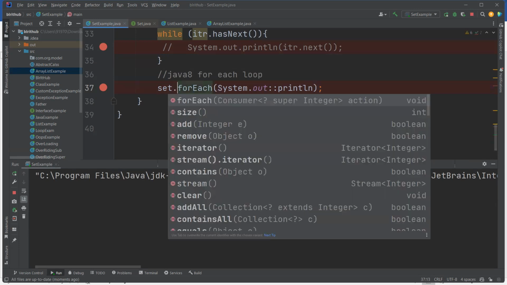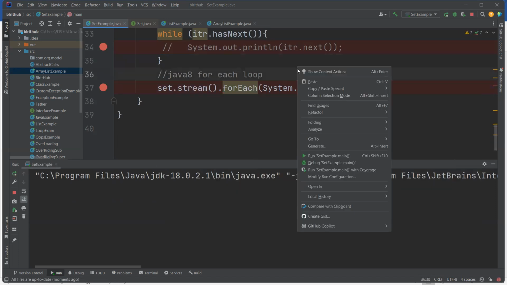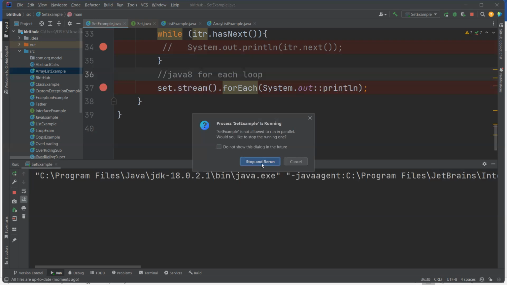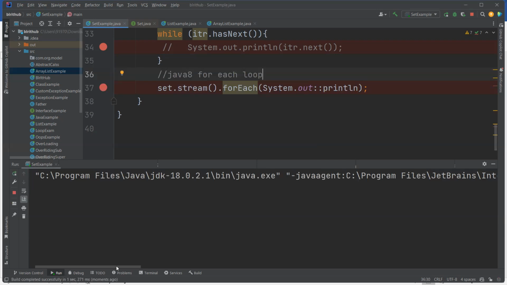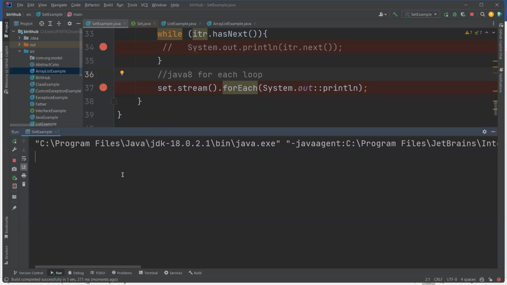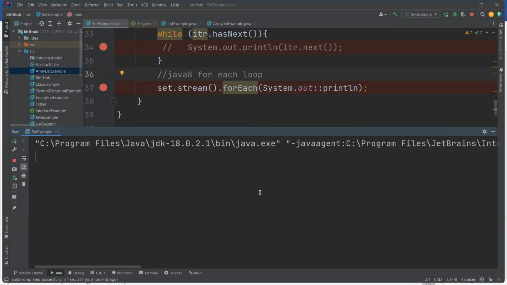Why so? Why is it not printing? Okay, we'll see. Maybe my system is slow. It should print, no? Why is this not coming?